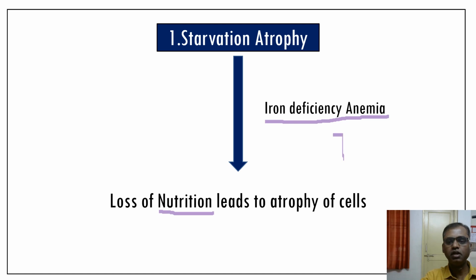As we know, the size of the RBC is 7.2 micron. When the iron is reduced in the body, the size of the RBC is decreased to less than 7.2, and this is known as microcytic anemia. So one of the causes of microcytic anemia is iron deficiency anemia. So an example of starvation atrophy is iron deficiency anemia.